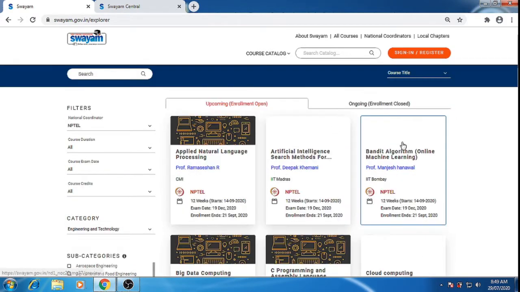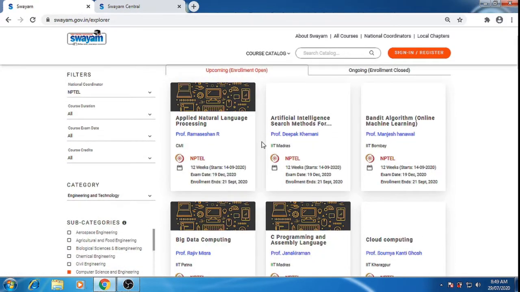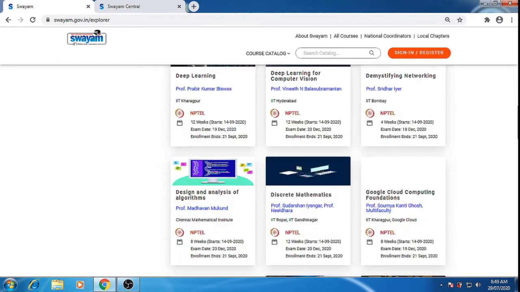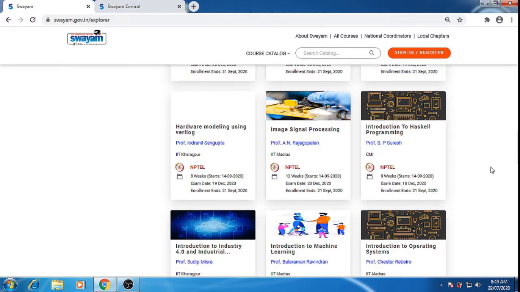There are a number of courses available, such as applied natural language processing, AI, Banjit algorithm, C programming, big data, cloud computing, IoT, computer graphics, and many more. On the top, for example, this is the course of image signal processing. Here we get the trainer name, and which IIT is conducting it.